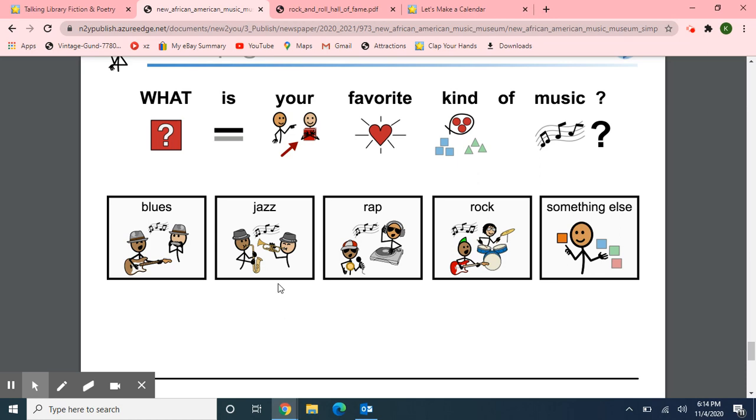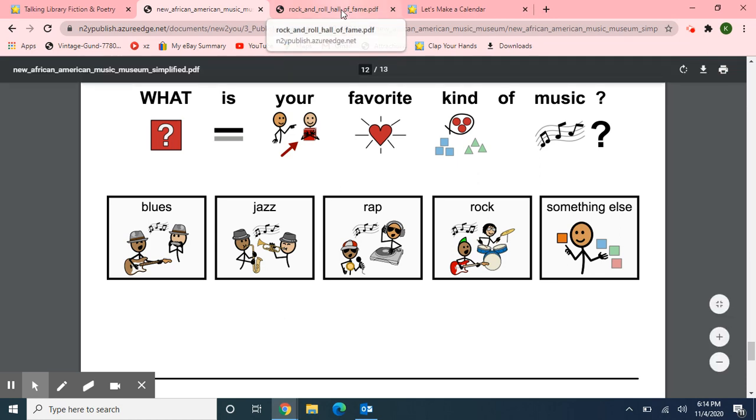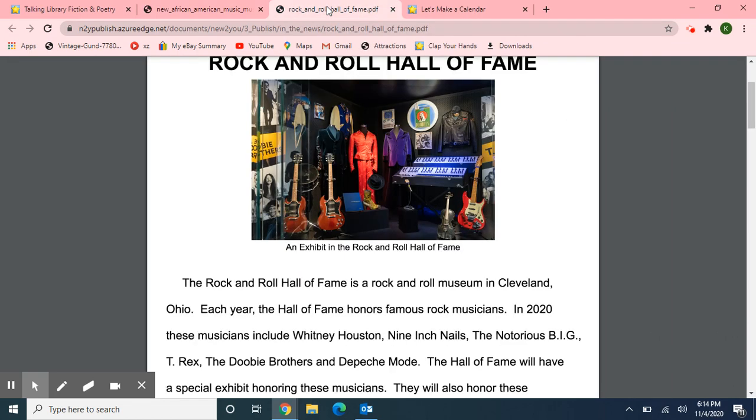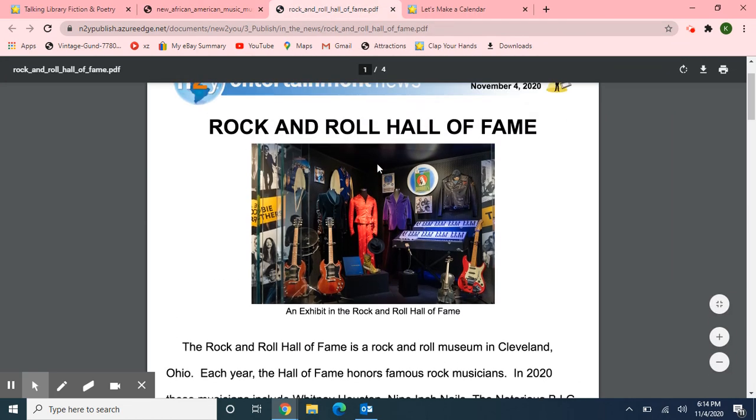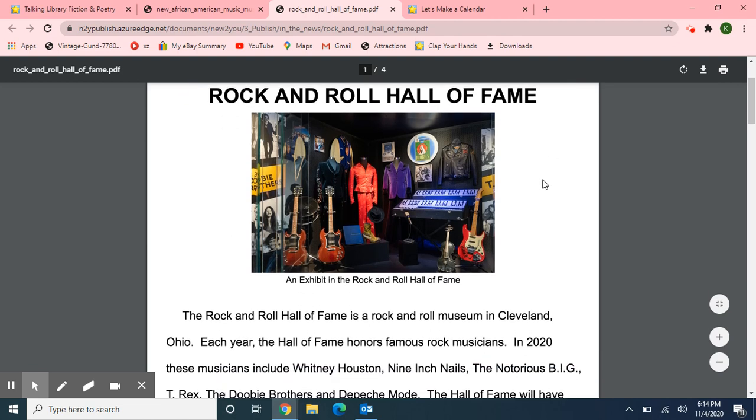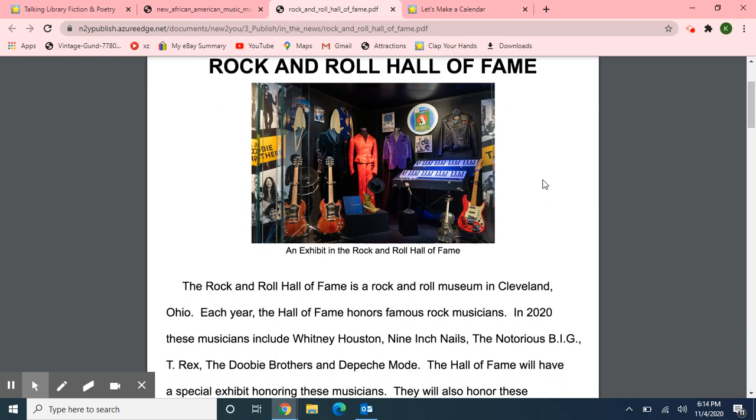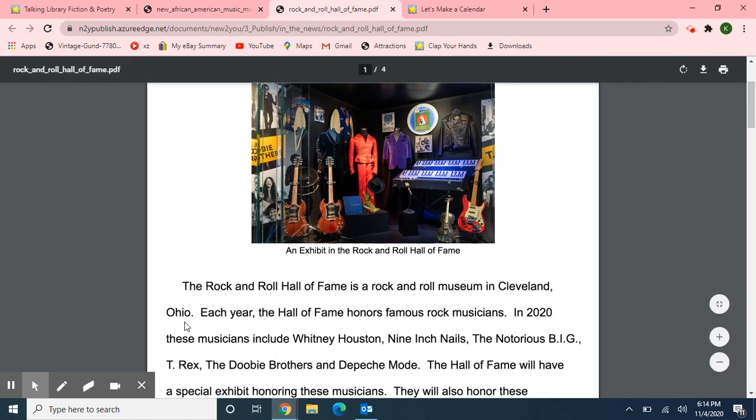Next, I'm going to read one more article. This one is also about music. It's called Rock and Roll Hall of Fame. This article came out November 4th, 2020. That's today. The Rock and Roll Hall of Fame is a rock and roll museum in Cleveland, Ohio.